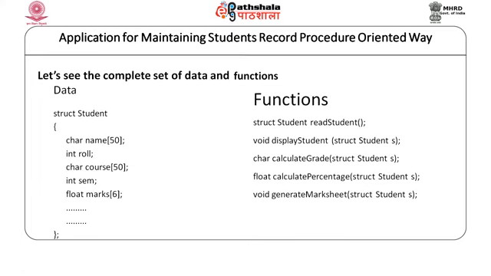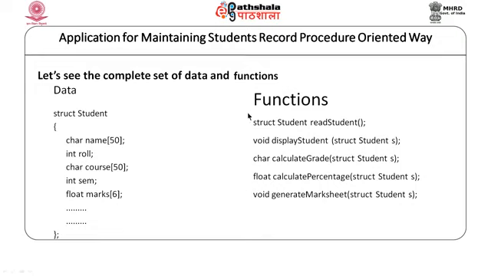Now, let us have a complete set of data and functions here. You may recall the struct or the structure of C. Here we can use that structure to define the data part of it, that is the various attributes that you want to define for students: name, roll number, course, semester, marks, and so forth, whatever kind of data that we need, we can define it over here.